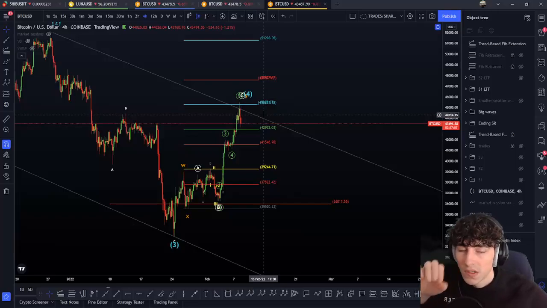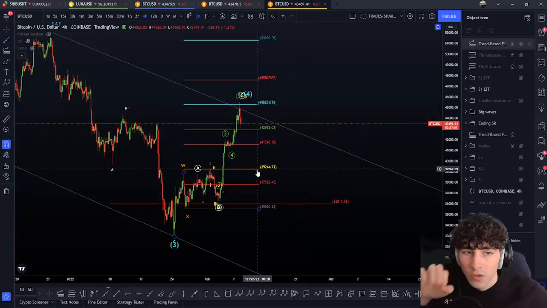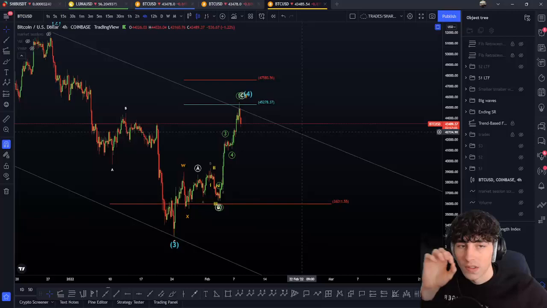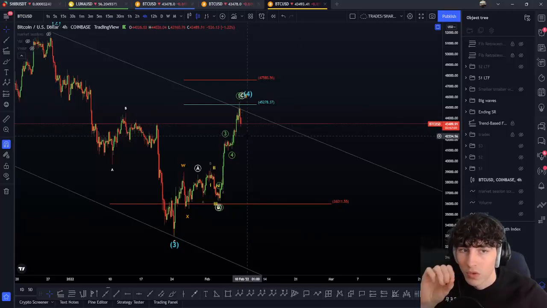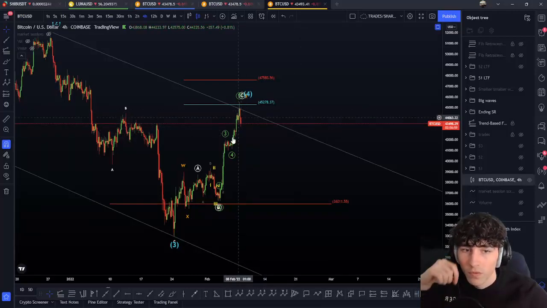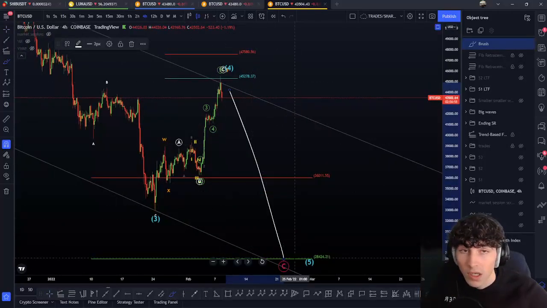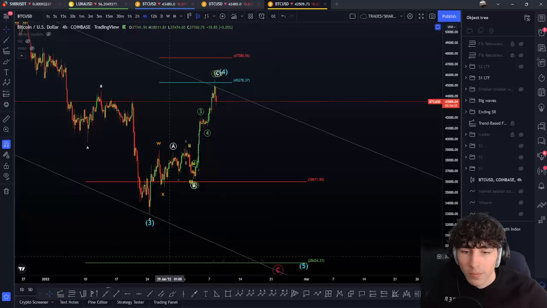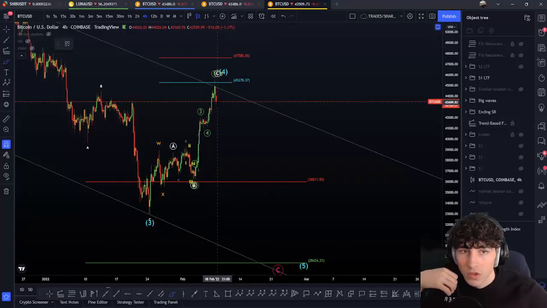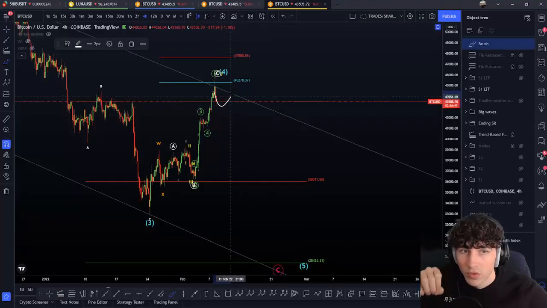So there are still just these two possibilities at the moment, and this move here to the downside is extremely important at the moment. It's going to be decisive if we confirm this WXY. In that case, we're going to drop to the target, normally 28K. Or if that is just a retracement to push higher.